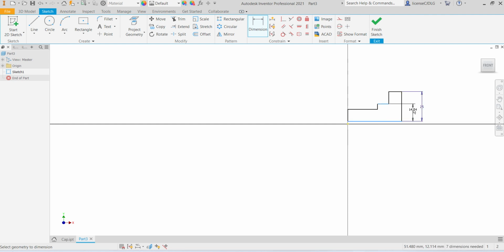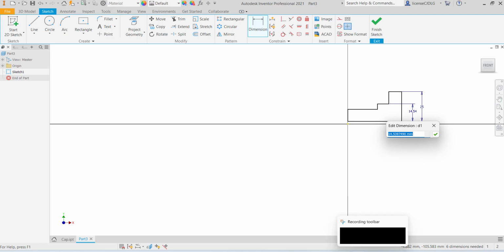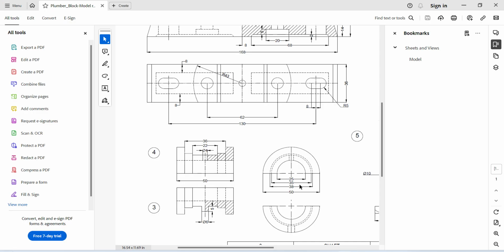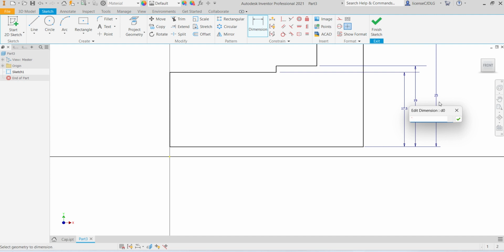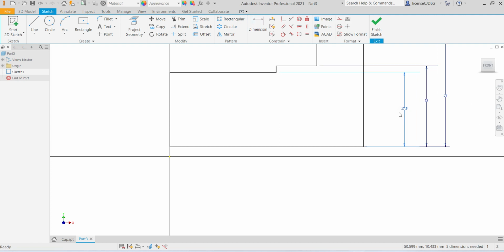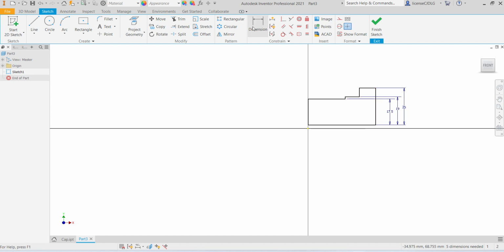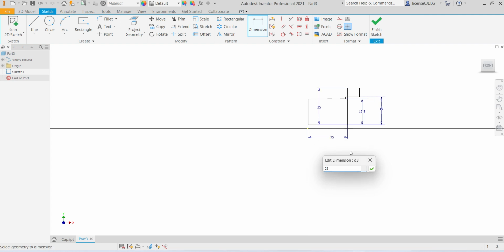Second diameter is 38 and 35. 38 divided by 2. This is 35 divided by 2. And length is 25.